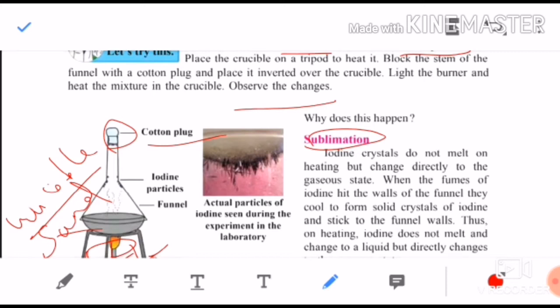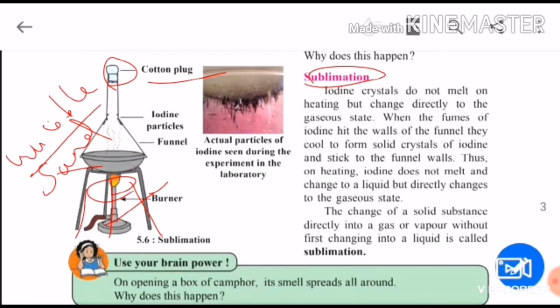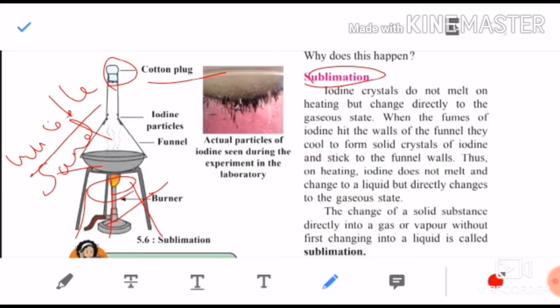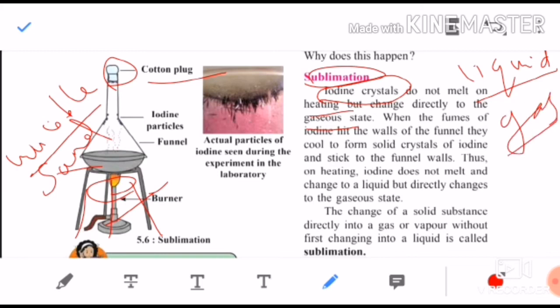What happens? Iodine crystals do not melt on heating, children, but change directly to the gaseous state. We have learned that anything you heat gets converted into liquid. But these iodine crystals, after heating, directly change to the gaseous state. They do not go to the liquid state. Without going to liquid state, they directly convert into gas. And what happens to these iodine fumes? Can you see this? After heating, these fumes are rising.